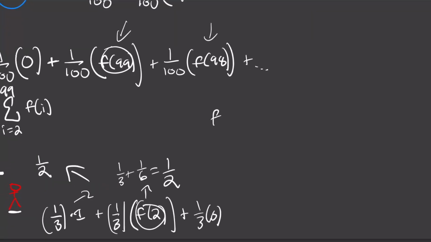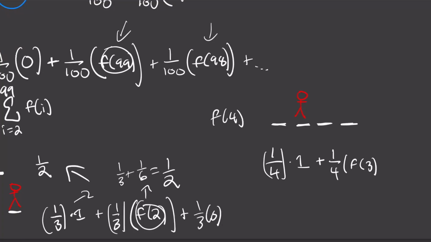What's f of 4? So the drunk guy sits here with 1/4 probability. In that case, I'm going to wind up in my seat 100% of the time. If he sits in the second seat, well then now the second person becomes the new drunk guy with 3 seats to choose from. So 1/4 chance of f of 3 happening, which again, we already calculated. If he sits here, person number 2 is going to sit in their correct seat, and now person number 3 will become the drunk guy with 2 seats remaining. So 1/4 chance of f of 2 happening, which we also already calculated.